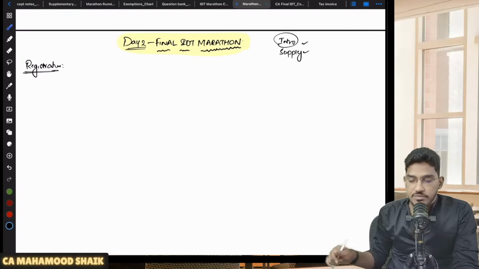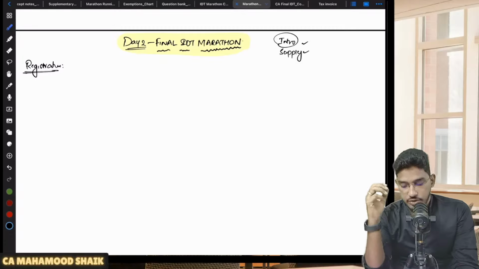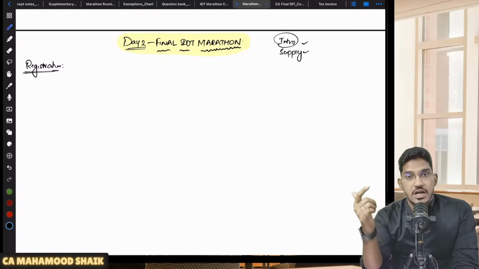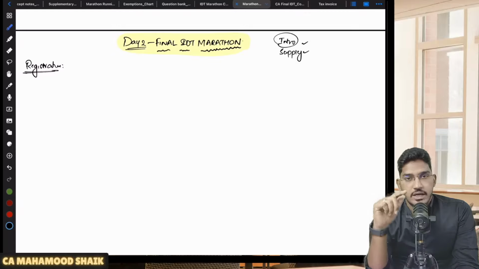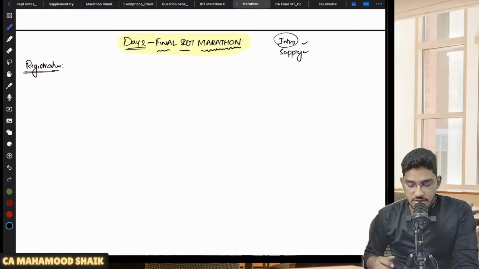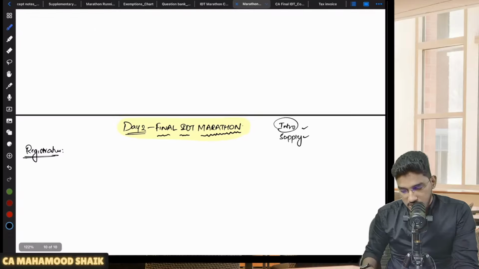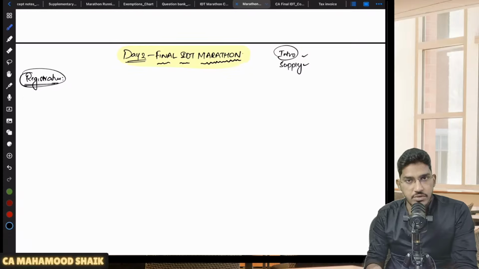Where does this registration chapter fall into the entire GST system? If you remember yesterday's intro session, I told you that even though goods and services are there, and even though supply has taken place, that supply should be a taxable supply and should be made by a taxable person, then only GST will become applicable. There I explained the meaning of taxable person: the person who is already registered under GST law, or the person who is liable to get registered under GST law, we call that person a taxable person. Now the question will come, sir, when will a person become liable for registration? That is what we are going to see in this chapter.